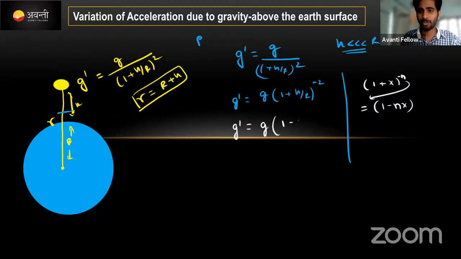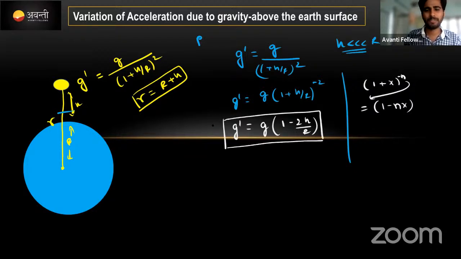That is what 2h divided by r. Actually generally this formula also there in your textbook. This is also formula which is there in your textbook. We need to apply this one when we are considering the height very less amount of height. When it is there, no, that time we need to consider this one. Is it clear, right? Let me know.